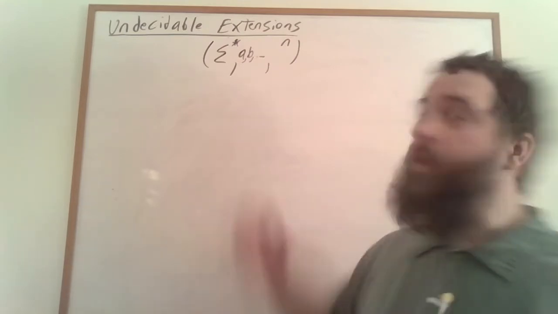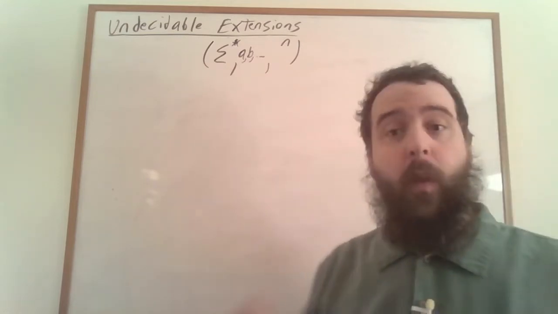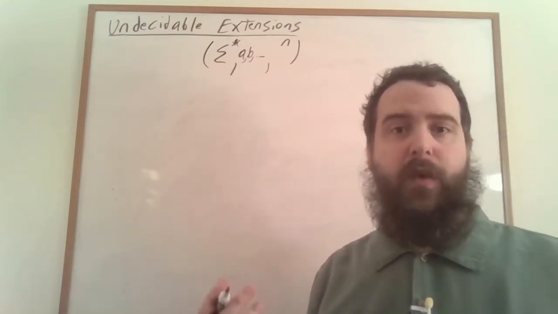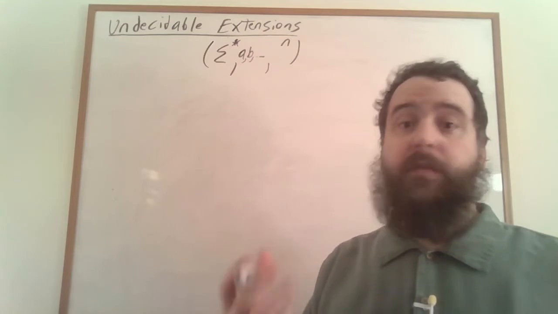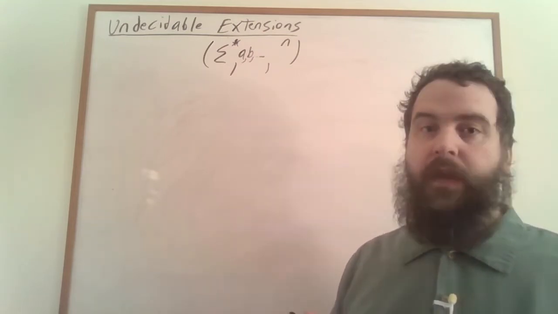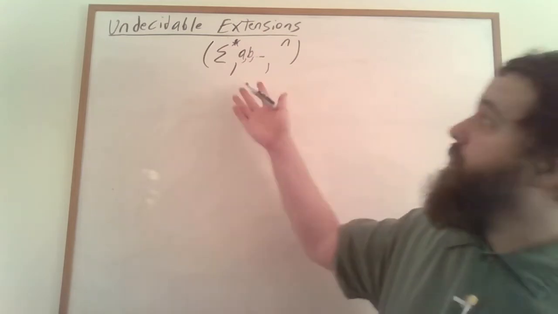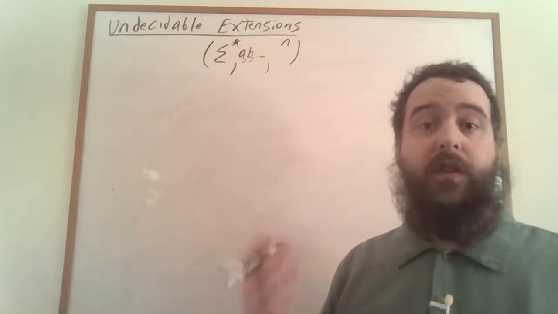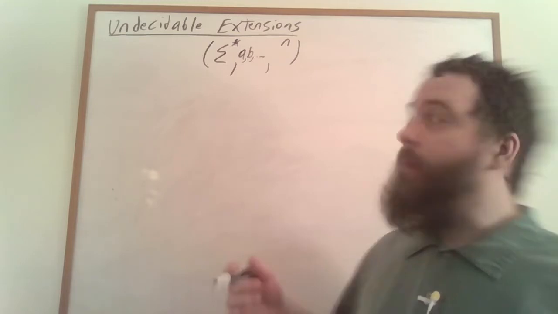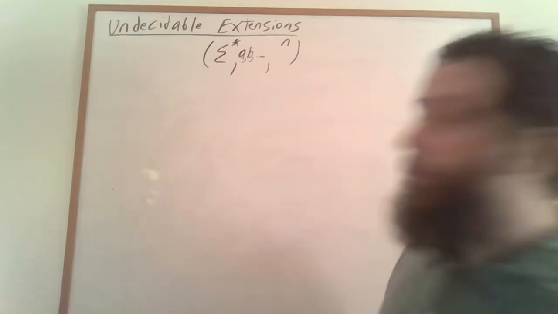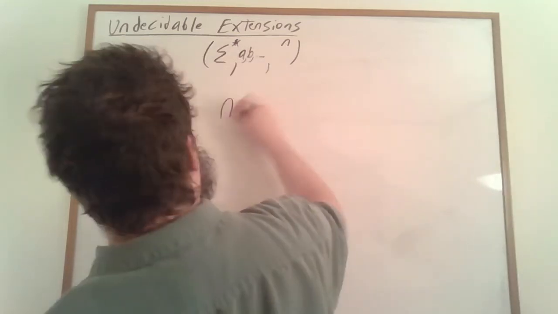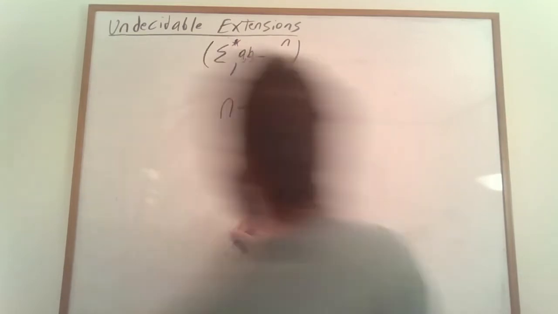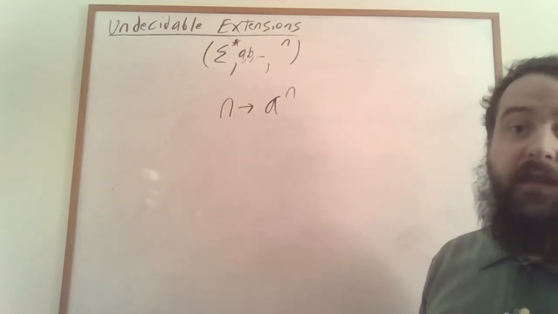In the first order logic of this structure, we can talk about one word being a prefix of another word, or being a suffix, or being a subword of another word. It turns out that the first order logic of this structure is undecidable because it has the power of full arithmetic. One easy way of representing arithmetic in this structure is to represent the number n by the word which is just n copies of the letter A.